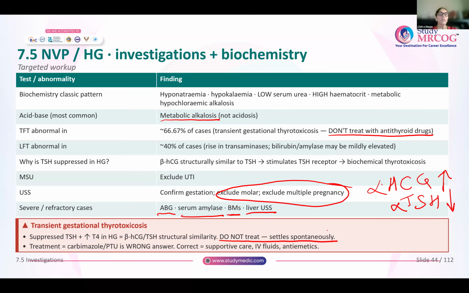If at all you have a question where this woman with hyperemesis has thyrotoxicosis, do not choose carbimazole or PTU as your answer. Remember, the correct option is always supportive care, IV fluids and antiemetics. So treat the hyperemesis. Do not treat this first trimester thyrotoxicosis.